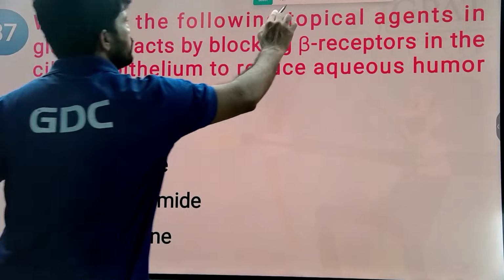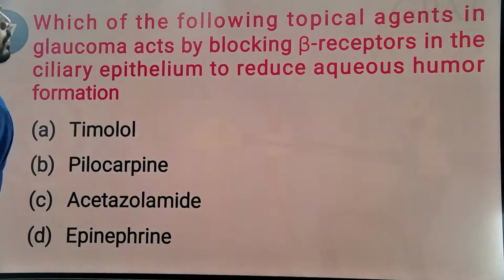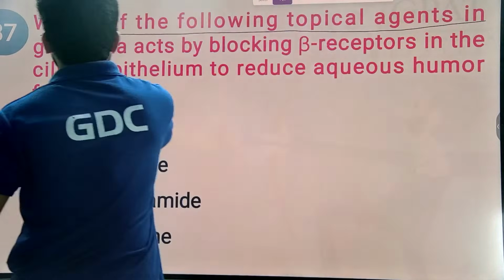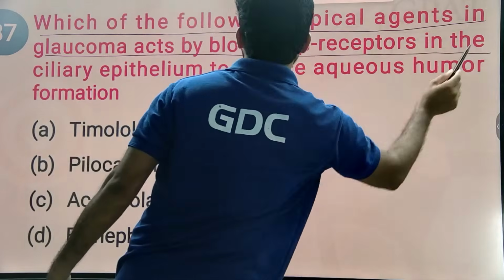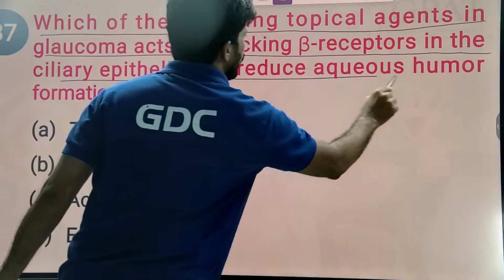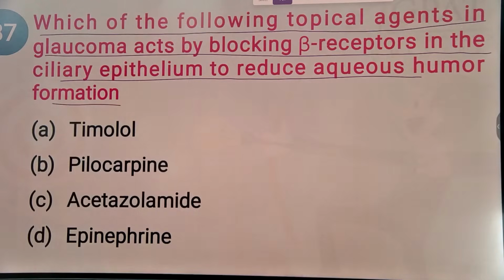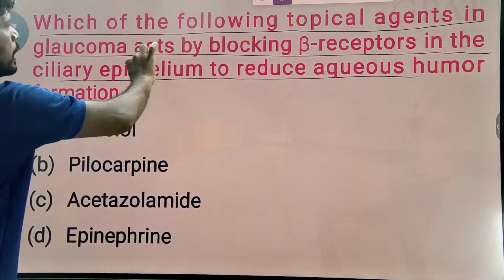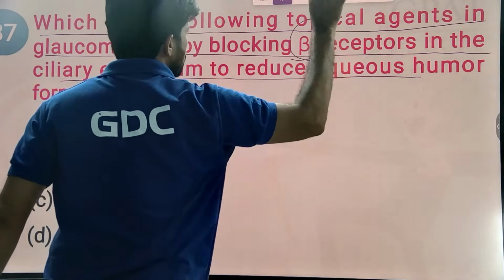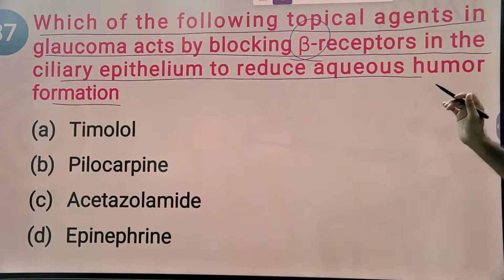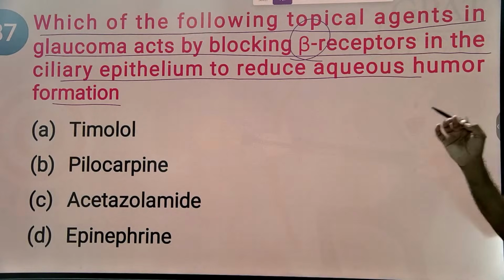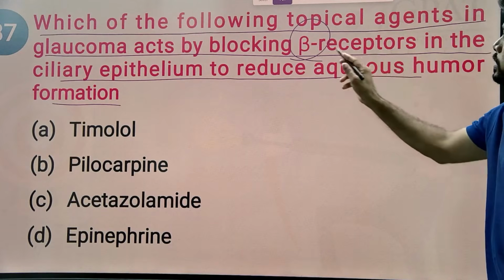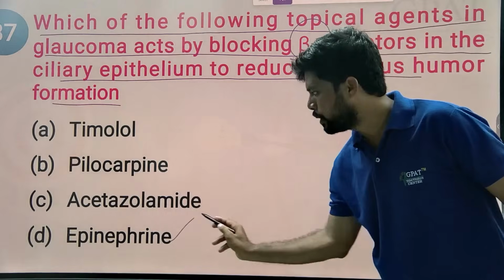Next question. Which of the following topical agents in glaucoma acts by blocking beta receptors in the ciliary epithelium to reduce aqueous humor formation? First, study the question clearly. In the question itself, in one word, you will get the answer: beta receptor blockers. Here, epinephrine is nothing but adrenaline.